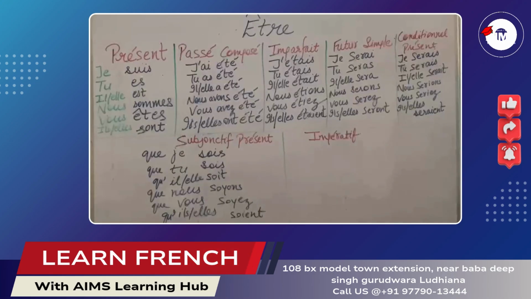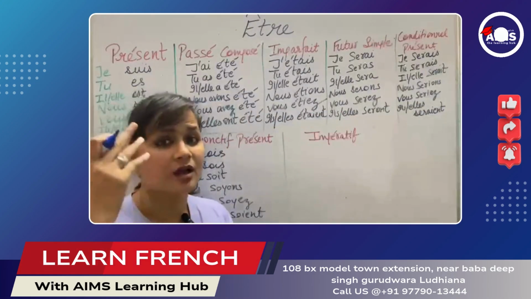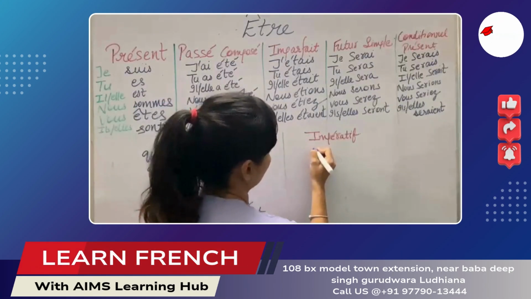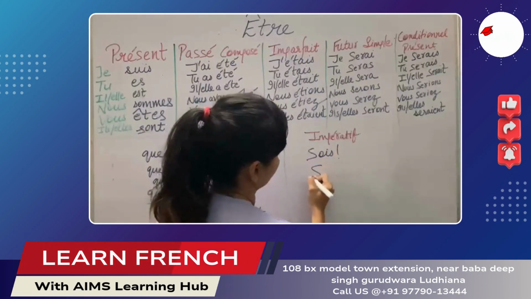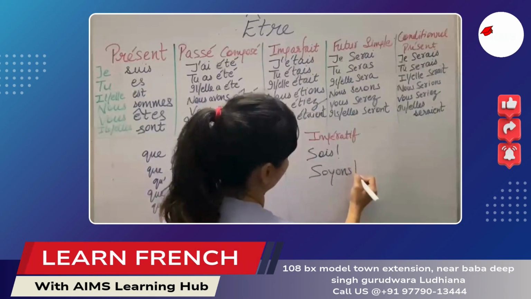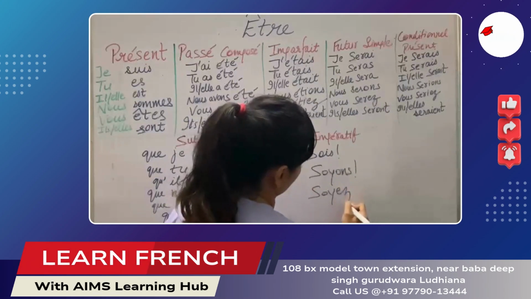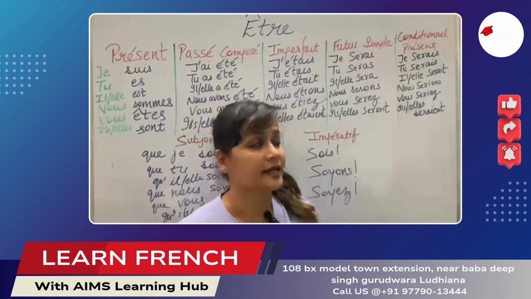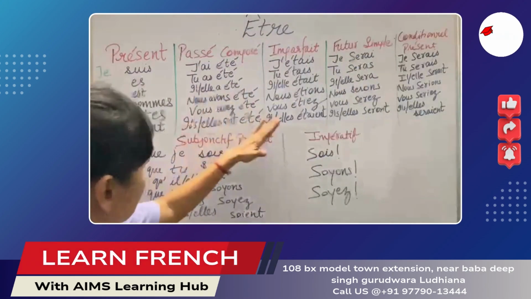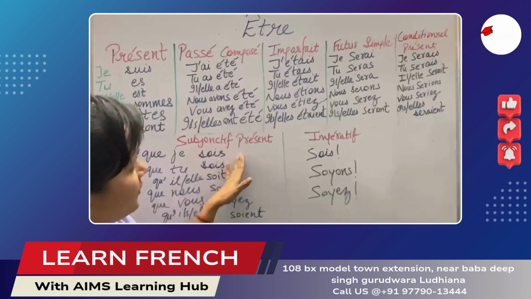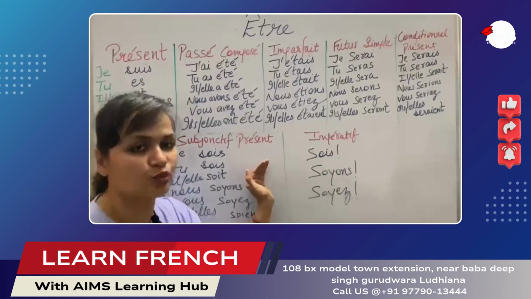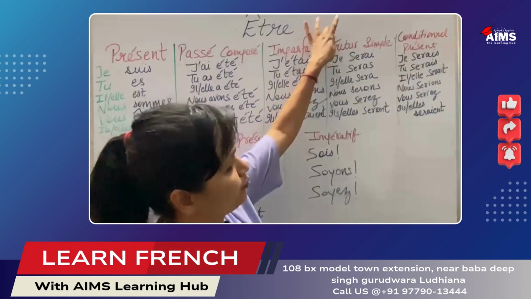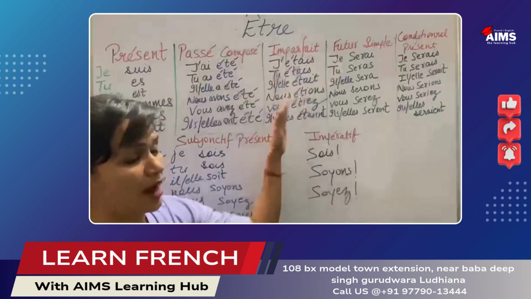Ok. Après ça, on va continuer avec le verbe être with imperative. So in imperative mode, what we will say is sois, soyons, soyez. Voilà. So here, these are all the tenses and moods in French, right? The main ones are présent, passé composé, imparfait, with the simple conditional présent. So in one go you can learn.